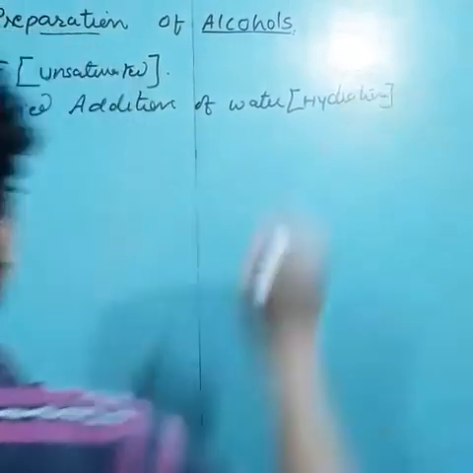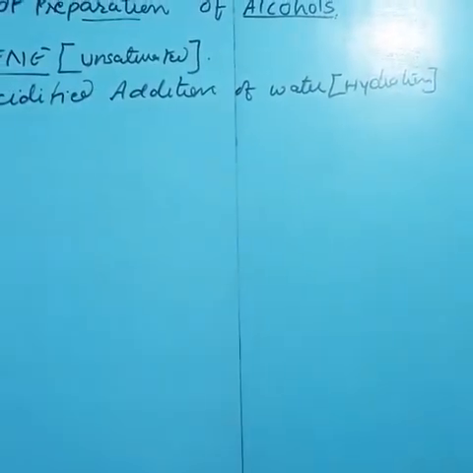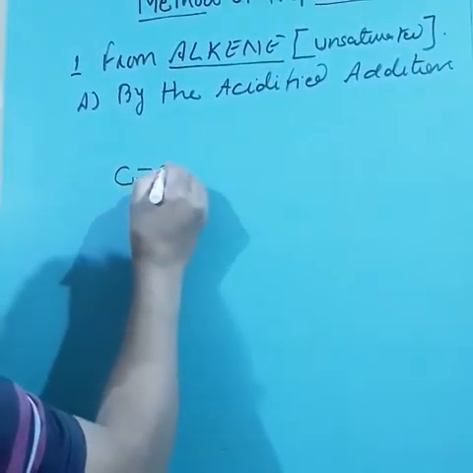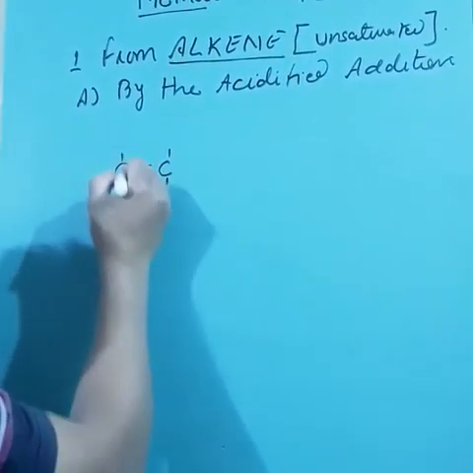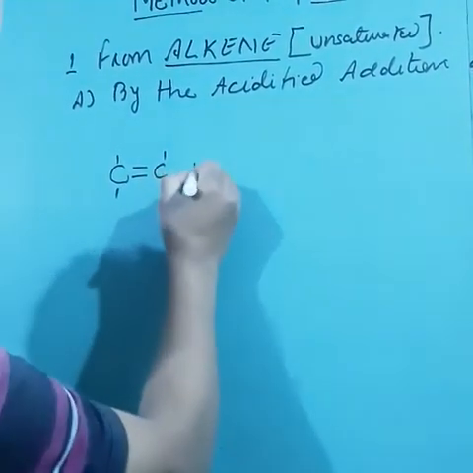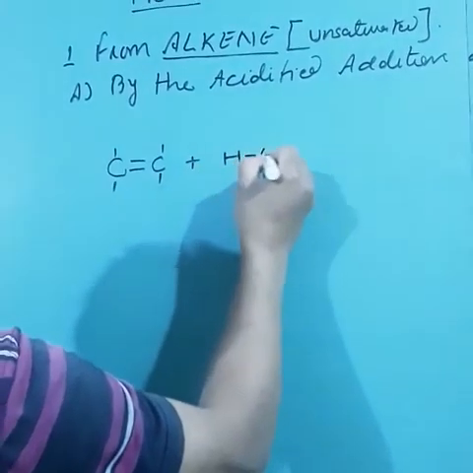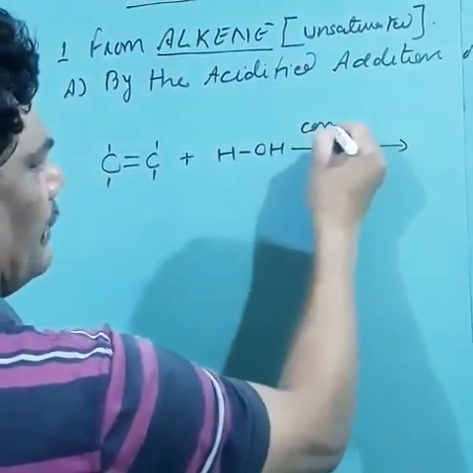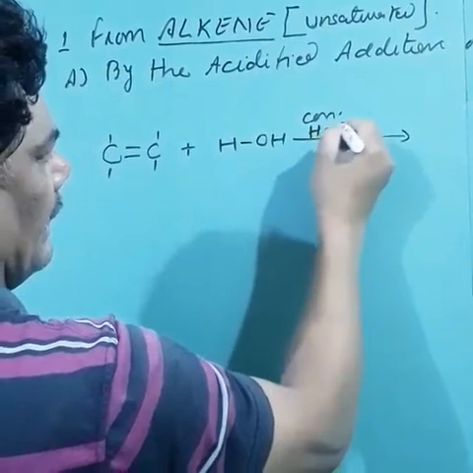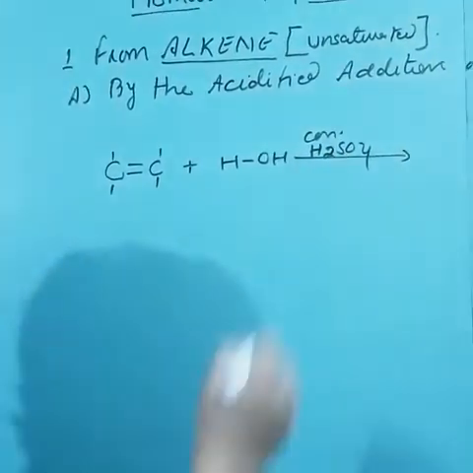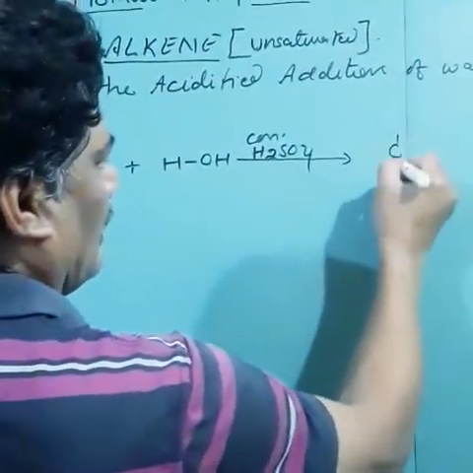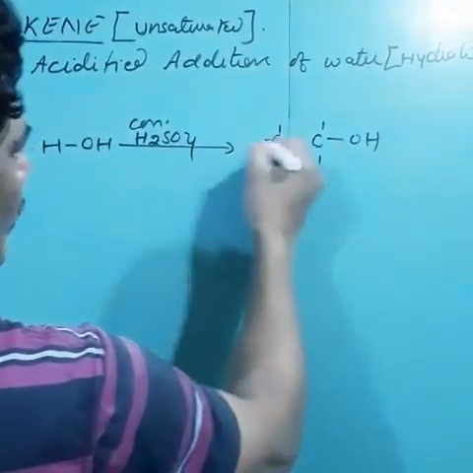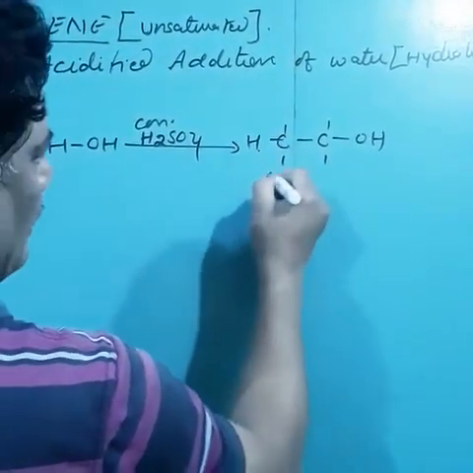Hydration. Like any alkene, if you take a very simple alkene, this is ethene. And when it reacts with water, HOH, in the presence of concentrated H2SO4, it forms alcohol.